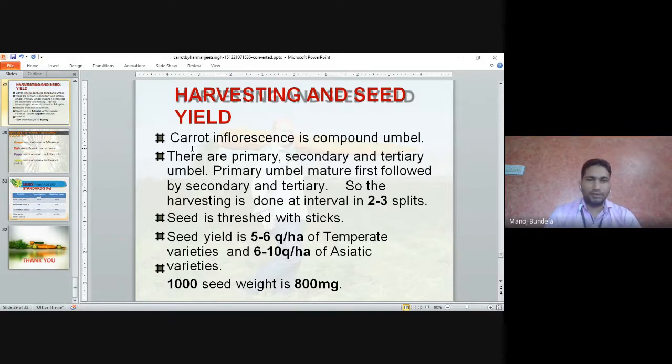Seeds are threshed with sticks. Seed yield is 5 to 6 quintal per hectare for temperate varieties and 6 to 10 quintal per hectare for tropical type varieties. The 1000 seed weight is 800 milligram.